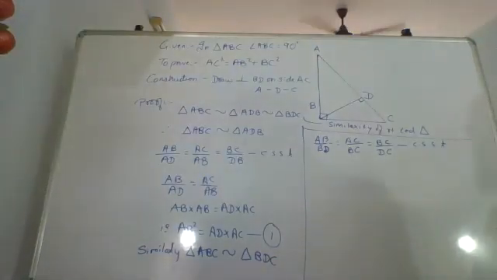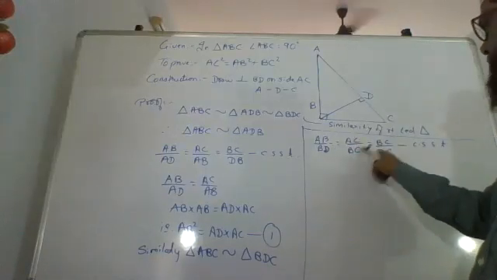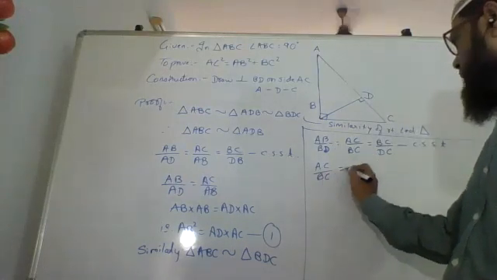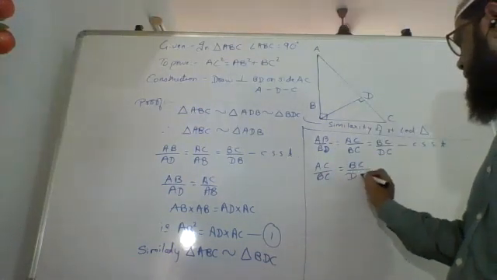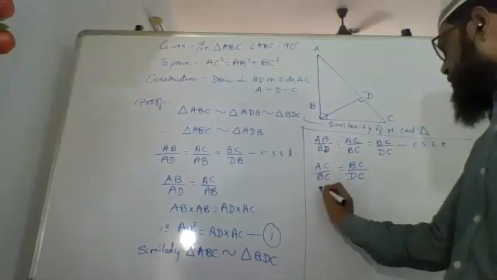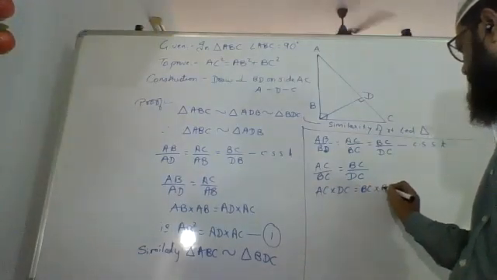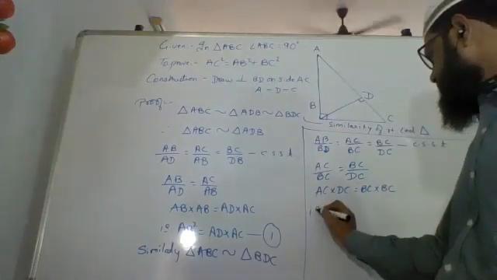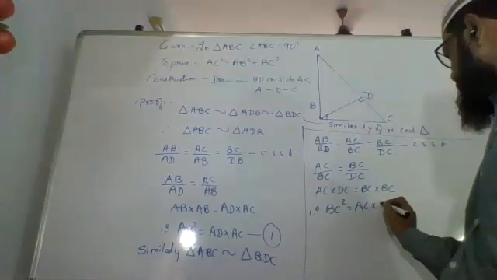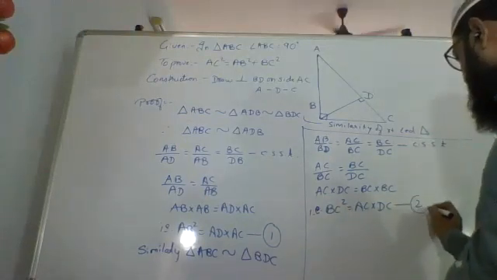Now, in this case, I'm going to drop this because I need BC square. So BC into BC will come from here. So I have AC upon BC equals BC upon DC. Bring this BC this side, bring this AC this side, DC this side. So AC into DC equals BC into BC. That is, BC square equals AC into DC. Call this 2.